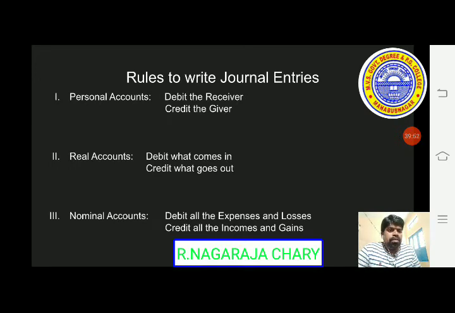Receiver means the one who is receiving from us, from us meaning the trader. That is debit. Credit means the giver, the person or firm who is giving to us, and that is recorded under credit. So debit is one aspect, credit is another aspect. That is why debit the receiver, credit the giver. These two aspects are to be considered under personal accounts.